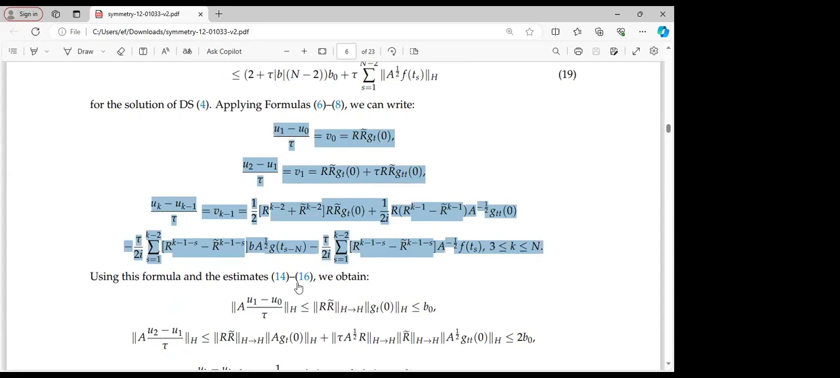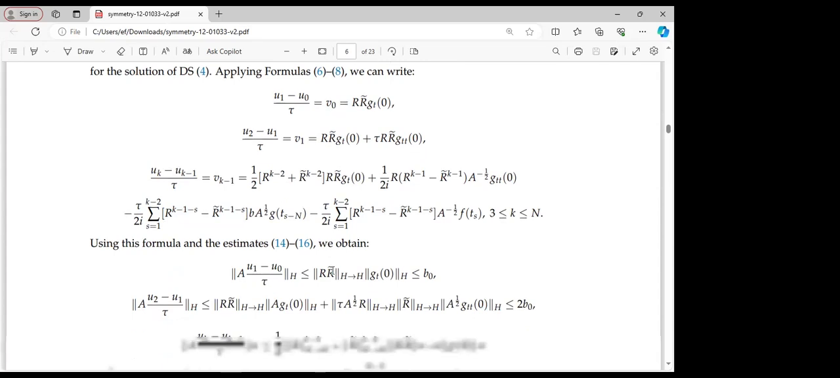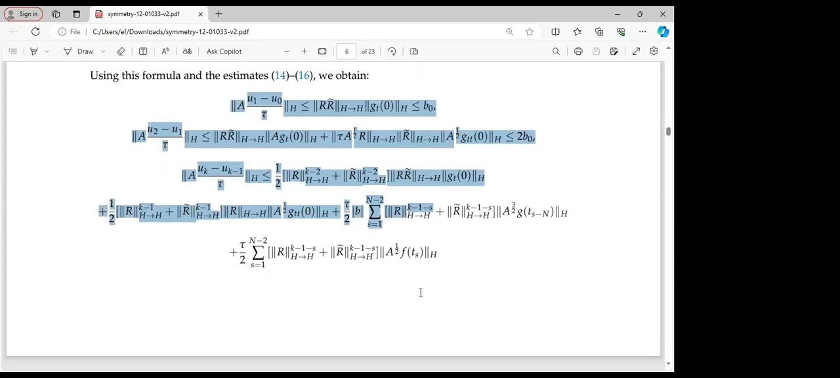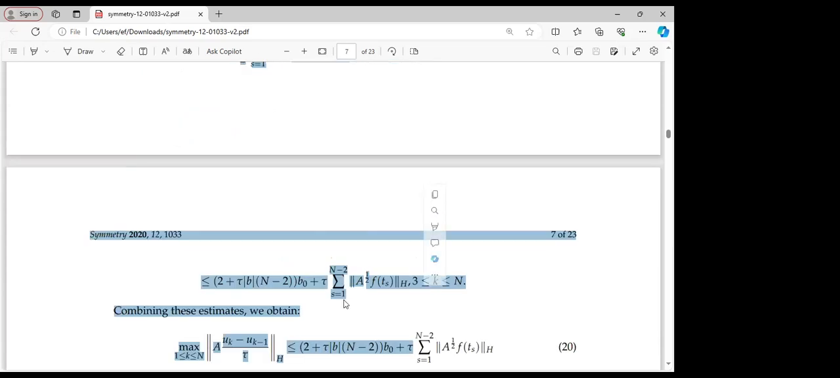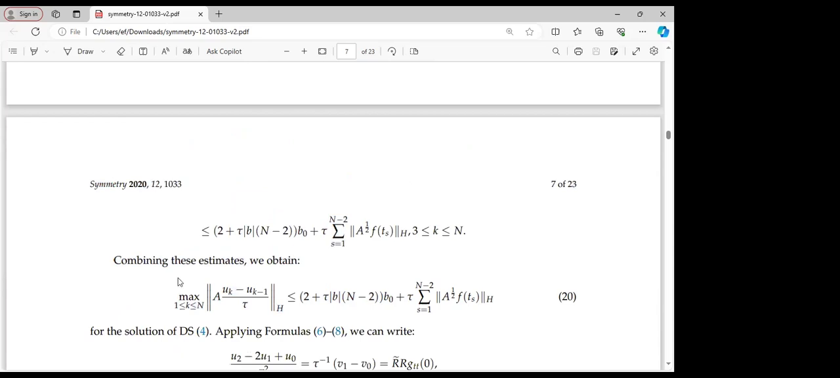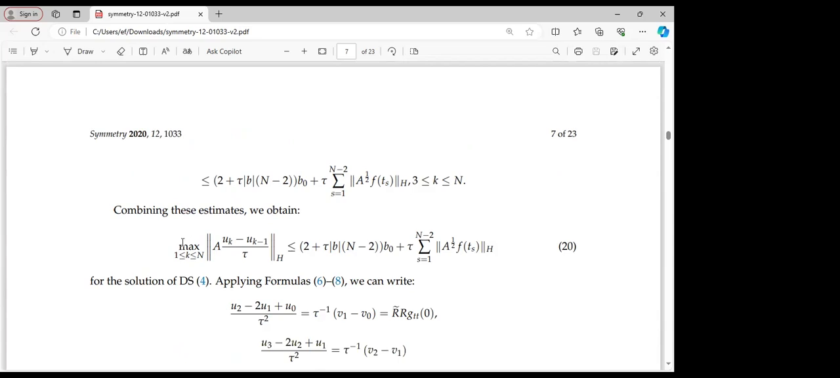Using this formula, which we obtain after simplification, and estimates 14, 15, and 16, we will obtain the following. This is very important, that after simplification we will be able to obtain this. It is quite a long process. Combining these estimates, we now obtain the following, which is equation 20 for the solution of the difference scheme 4.